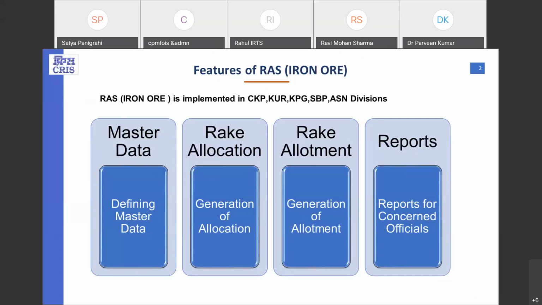First one is the master data. Second one is the rake allocations, rake allotment, and the reports, reports for the different concerned officials. The master data, rake allocation, and rake allotment, these 3 modules are very closely coupled to each other.